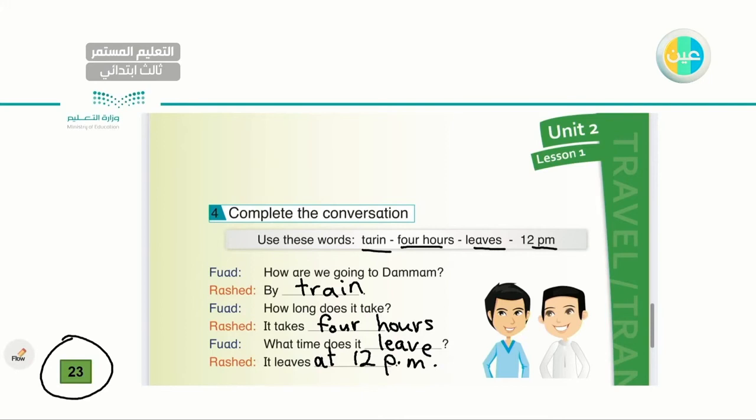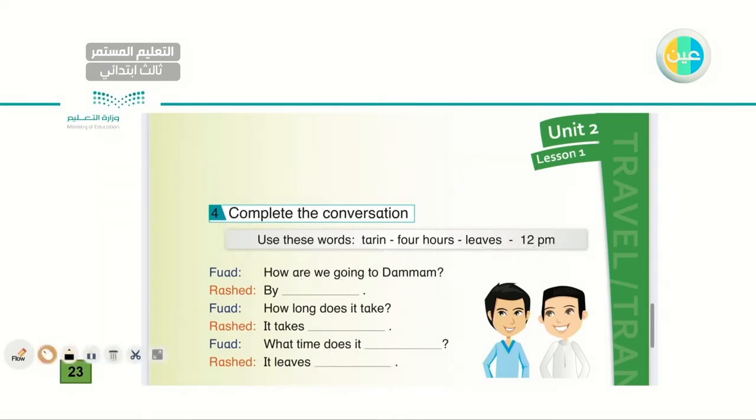Fuad, how are you going to Dammam? Rashid, by train. How long does it take? It takes 4 hours. What time does it leave? It leaves at 12 p.m. 12 p.m. Very good. Let's go to the next part.